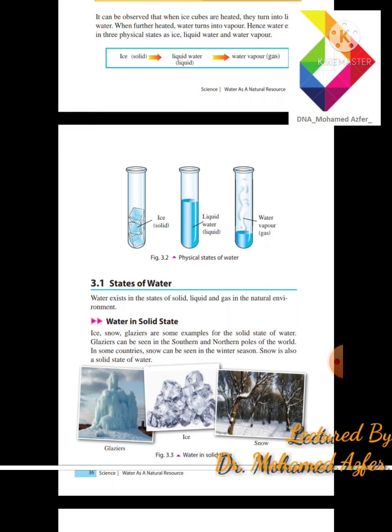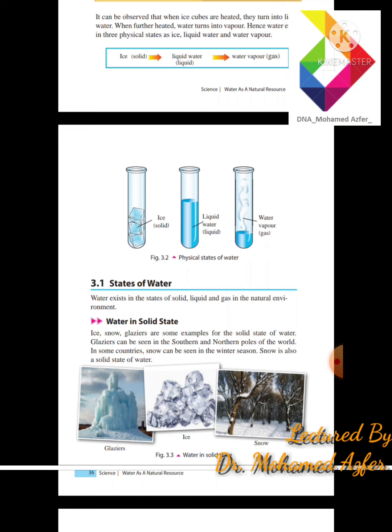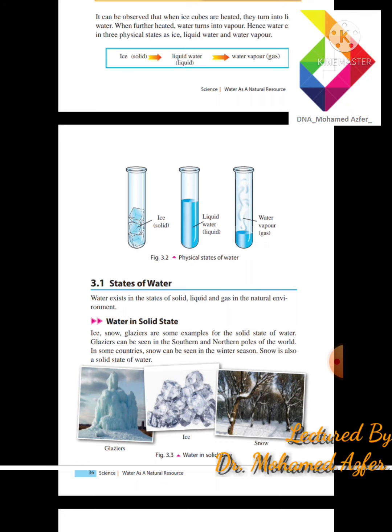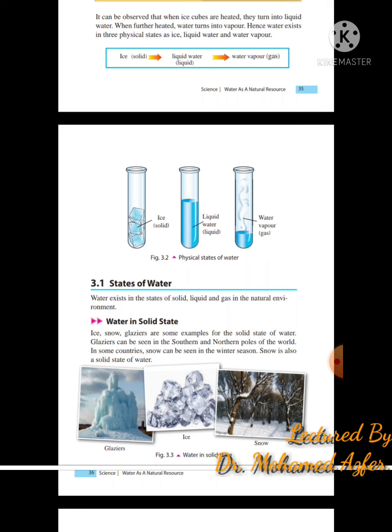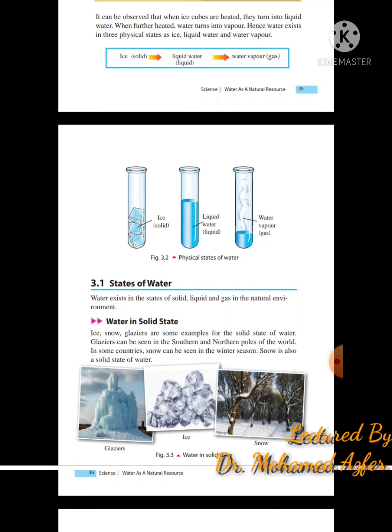In 3.1, they have explained the states of water. Water exists in the states of solid, liquid, and gas. I explained that earlier. These are the examples. Water as solid: in the first picture, water is available as glaciers, that means ice mountains.